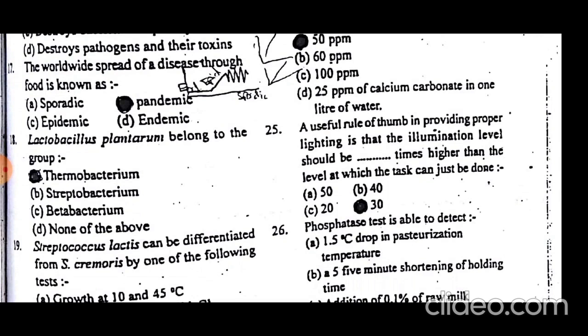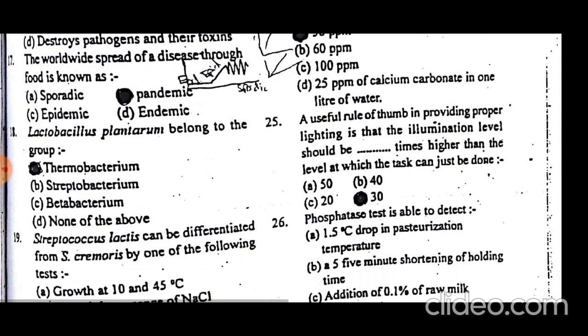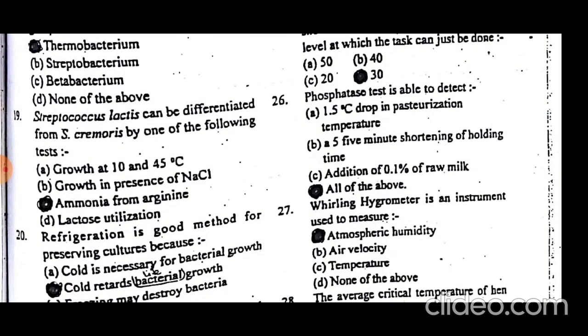Phosphate test is able to detect all of the above. Phosphate test can detect a 1.5 degree centigrade drop in pasteurization temperature. It can detect a 5-minute shortening of holding time. It can detect addition of 0.1% raw milk. So the phosphatase test can detect temperature and time deviations and raw milk addition.